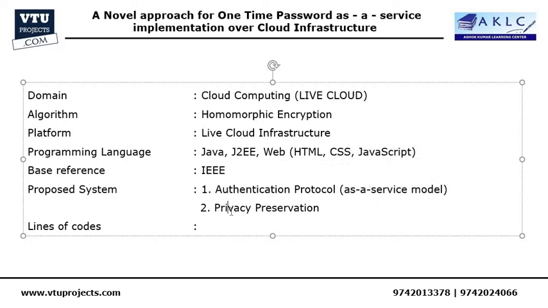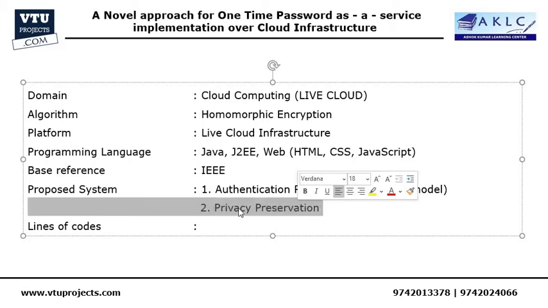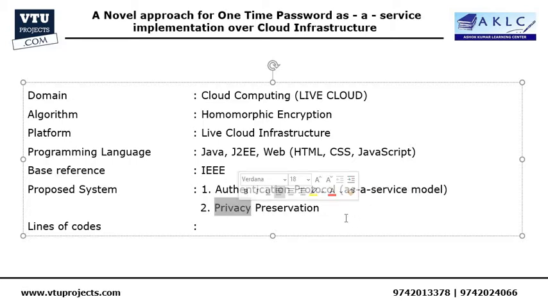Another major contribution is privacy preservation. A cloud user will have multiple roles in the cloud. For example, in one cloud he may have to reveal his gender, and in another cloud he may not be willing to reveal his gender, phone number, or email ID.